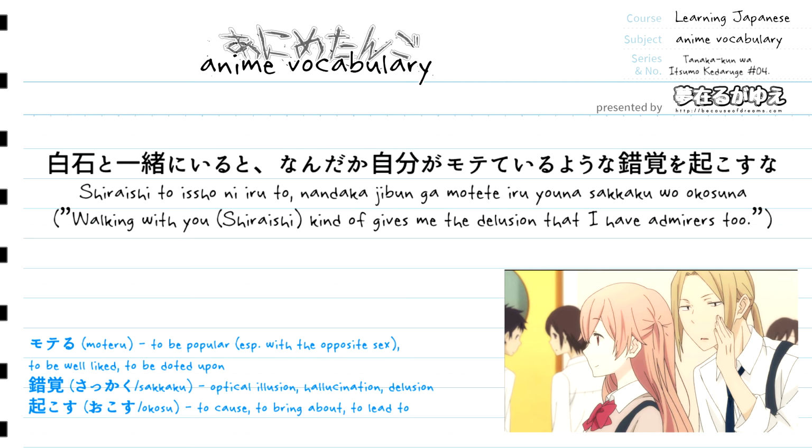And sakkaku is going to be the direct object, as we can see from the direct object marker o, and the verb to that direct object is going to be okosu, which kind of means basically to cause, to bring about, to lead to. And finally at the end we have the sentence ending particle na to kind of just add an extra emotion to that sentence. Okay, so let's read it all back together now. Shiraishi to issho ni iru to nandaka jibun ga motete iru youna sakkaku o okosuna. When I'm with Shiraishi, I kind of get the delusion that I'm popular as well.